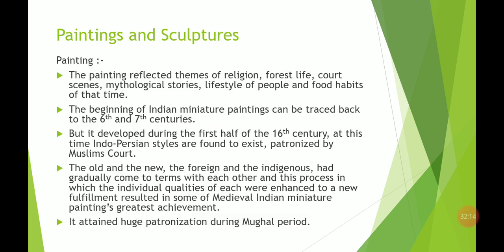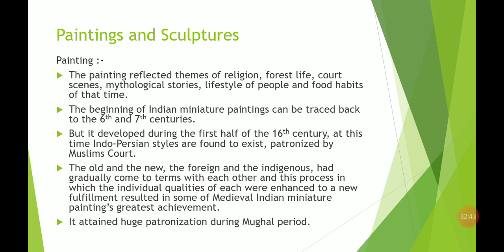Now move to the next, that is paintings and sculptures. Let us start with painting. Painting is what? When we use colors and paint something from our imagination, that is a painting basically. In the medieval period, painting reflected the theme of religion, which religion they belonged to.